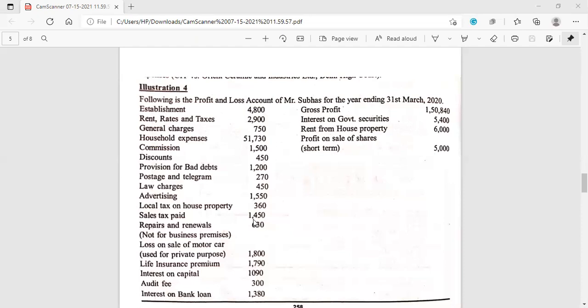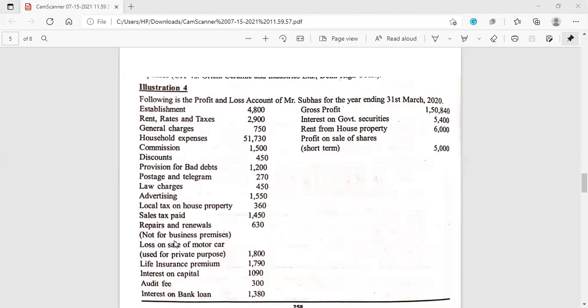Then repairs and renewals 630 is there, in the bracket they have given not for business premises. That means I think they are not related to the business, maybe probably they are related to the house property, so it is not to be considered here. And for the confirmation, we have to see the additional information.